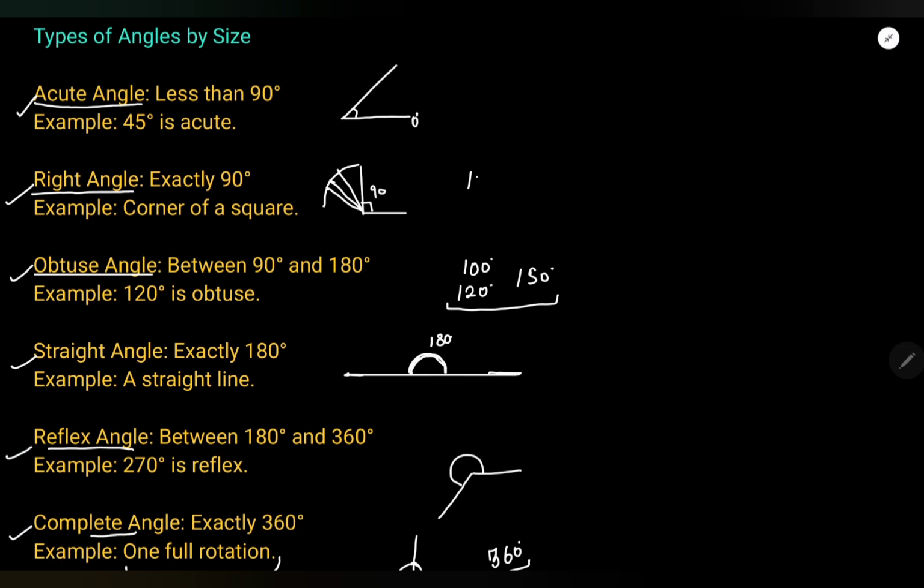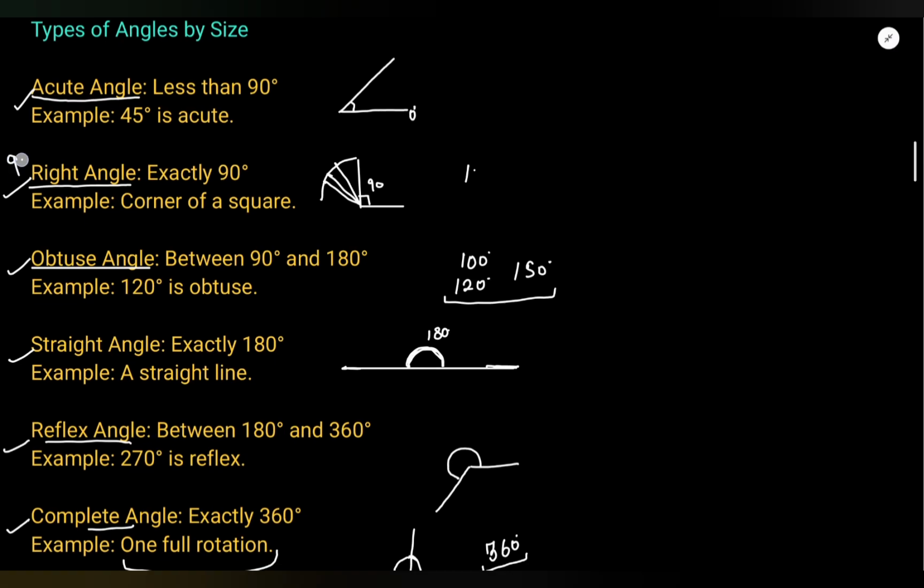If you learn just 3 types first: exactly 90 is right, exactly 180 is straight, exactly 360 is complete. And then 3 angles between them: 0 to 90 is acute, 90 to 180 is obtuse, and between 180 and 360 we have reflex. So you just need to practice more and more, and then you will eventually learn it.